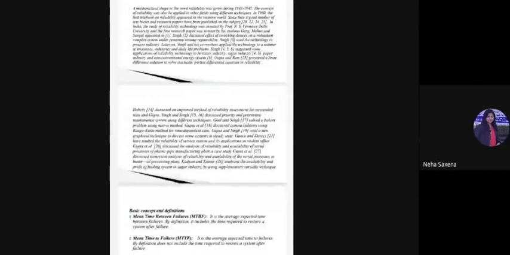Now, the next one. A mathematical shape to the word reliability was given during 1943 to 1945. The concept of reliability can also be applied in other fields using different techniques. For example, some people have used the steady state probability, then found their transition diagrams and solved the Chapman-Kolmogorov differential equations. Others have used the supplementary variable technique. Some have solved the differential equations using the Runge-Kutta fourth order method and the Laplace transformation.